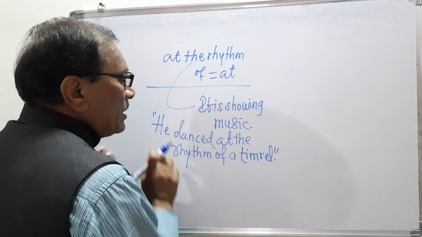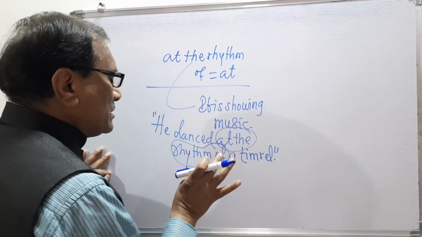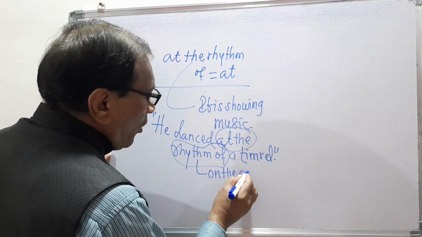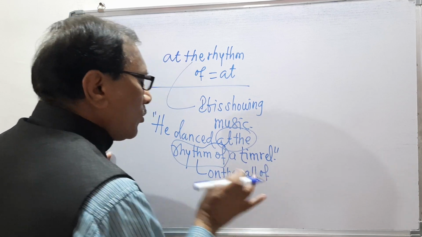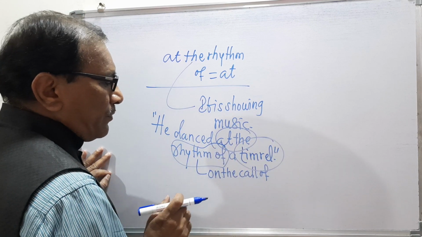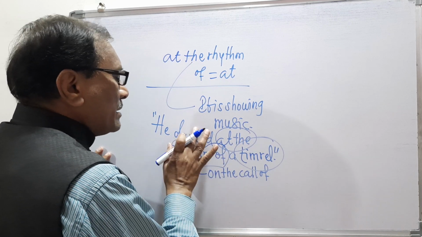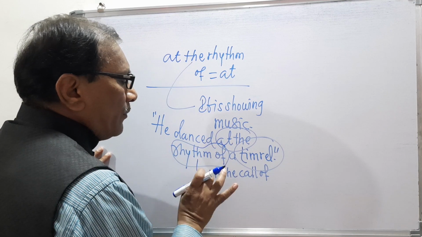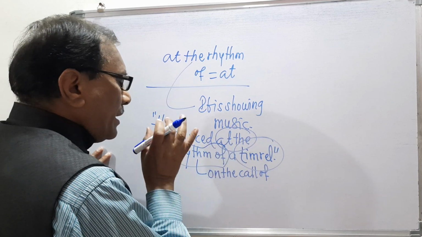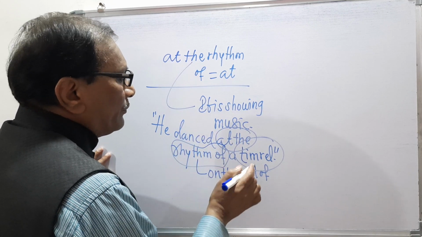At the rhythm of means on the call of. It means when he was called by the timbrel, he started his dancing, so he danced at the rhythm of a timbrel, or he danced on the call of the timbrel.